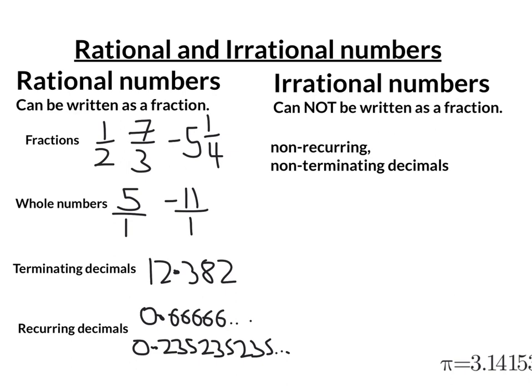One of the most famous irrational numbers is pi, which, as you can see there, the start of its decimal expansion, 3.141532654, goes on and there's no pattern. So pi is one of a number of irrational numbers.